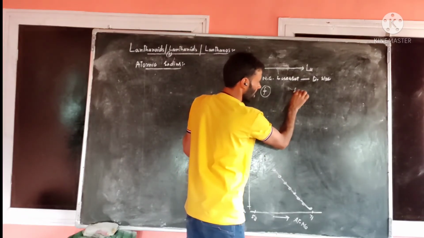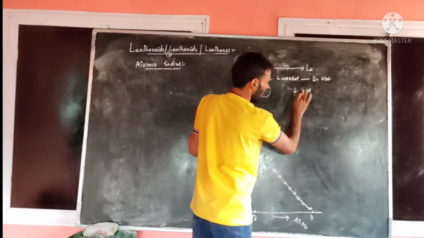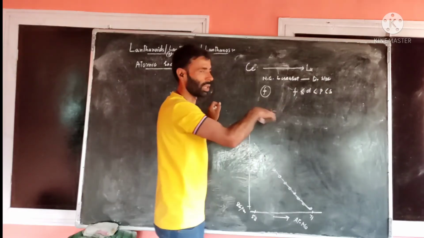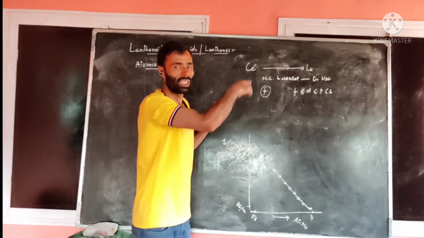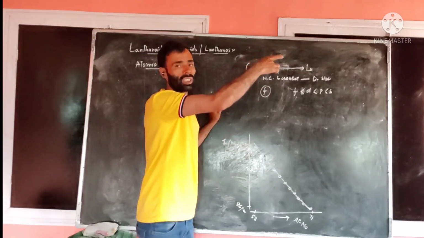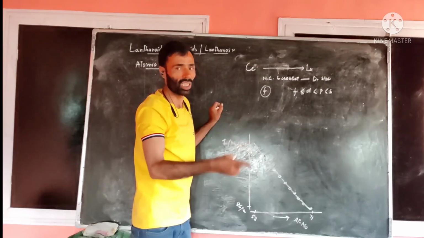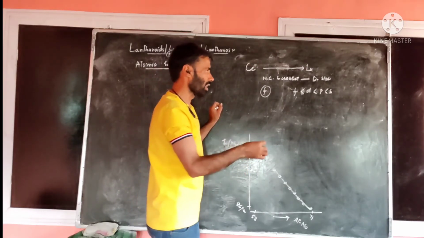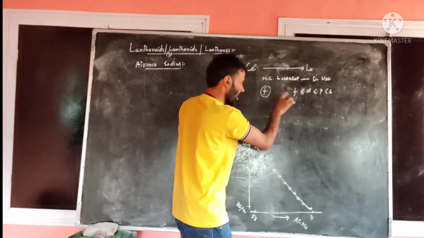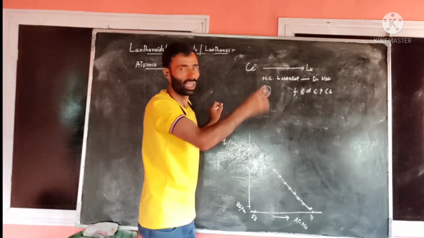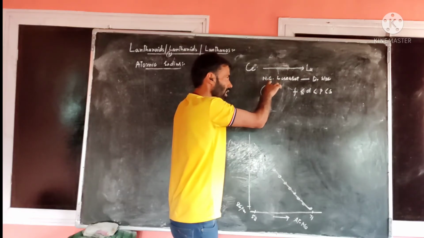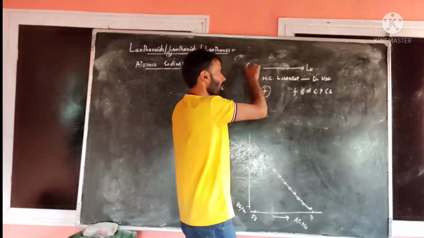We know this order already, screening effect: f lower than d, lower than p, and lower than s. The additional electron gets accommodated into the f subshell, which does not screen the valence electrons from the nuclear pull well. It screens, but to a lower extent. Due to that reason, the increased nuclear charge dominates over the progressive filling of electrons within the same subshell. So this one predominates, and due to that, size decreases from this to this.